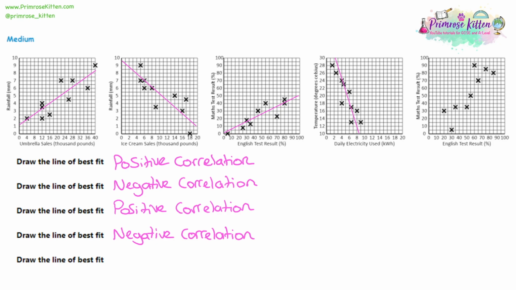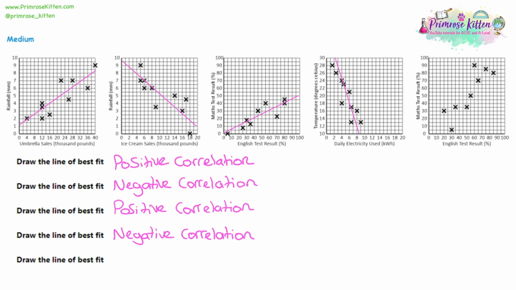So if there's a high temperature, less electricity is being used, and if it's a low temperature, more electricity is being used. So you think about things like if there is a higher temperature, you don't need as many heaters on, so you don't need the electricity for that. And indirectly, if it's a higher temperature, then you might think there's maybe more sunlight to create that temperature, which means you don't need the lights on in your house as much. So an interesting thing here is a variable that's not on the graph is connected to it. High temperature because more sunlight, and it's actually the sunlight that's the main factor in the electricity being used being lower, because more sunlight, less lights on your house.